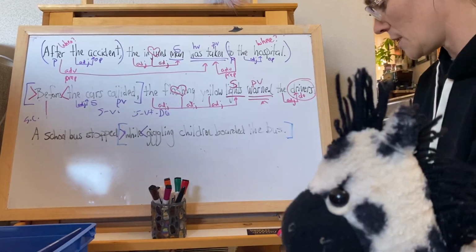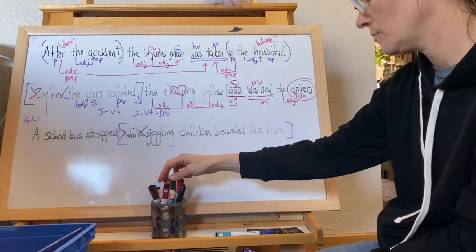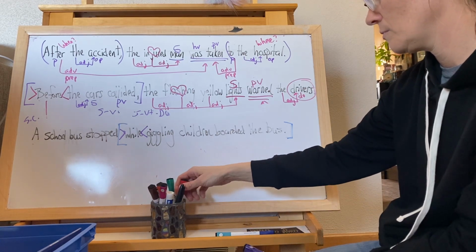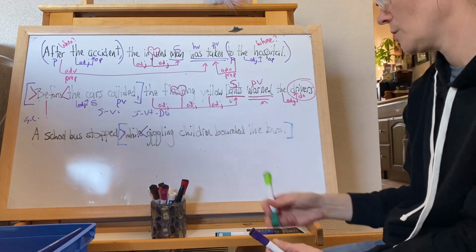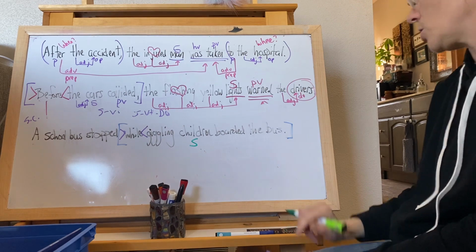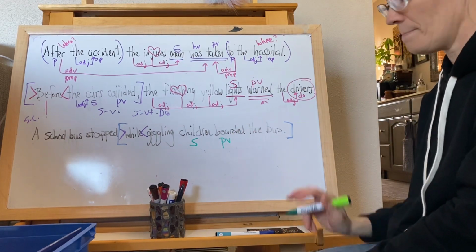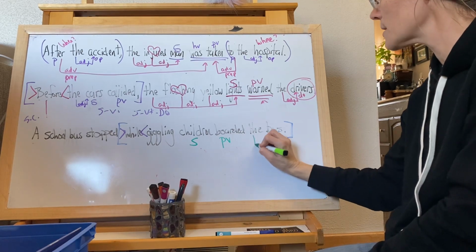So this clause is about children. This clause tells us that children boarded who or what? The bus.